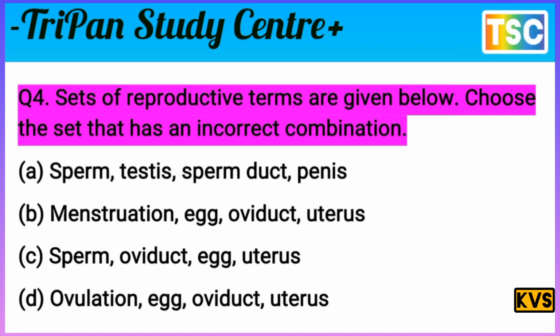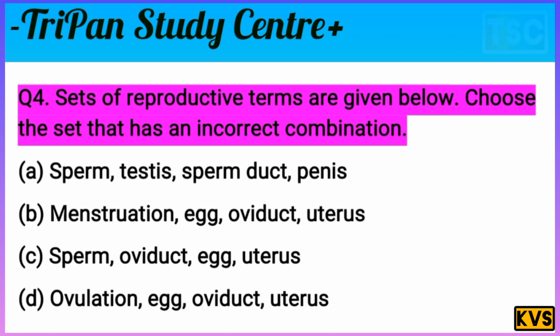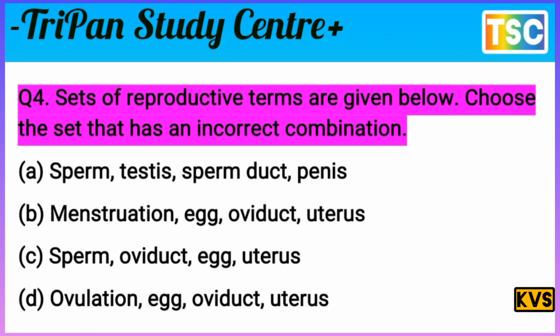A and B are correct combinations, but the examiner asks for the incorrect one. Third is sperm, oviduct, egg, uterus, which is different. Let's check option D: ovulation, egg, oviduct, uterus. That is a correct statement, so options A, B and D are rejected.